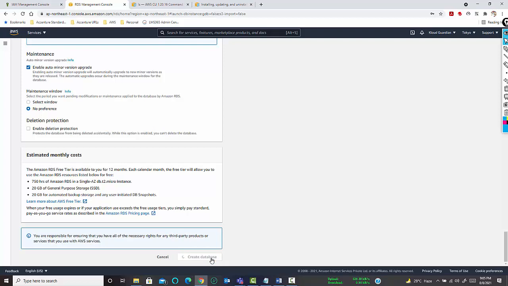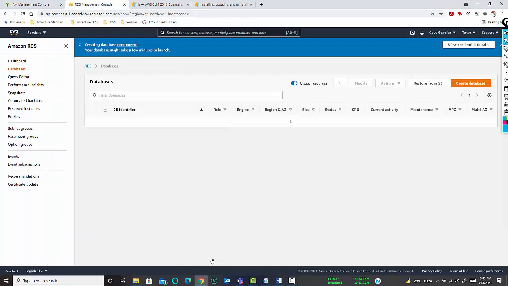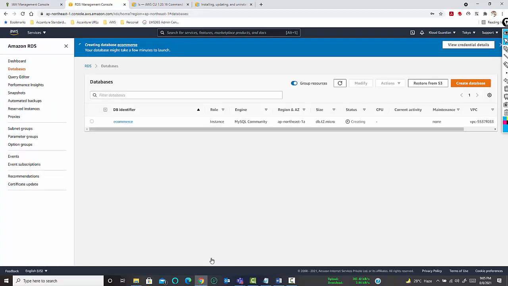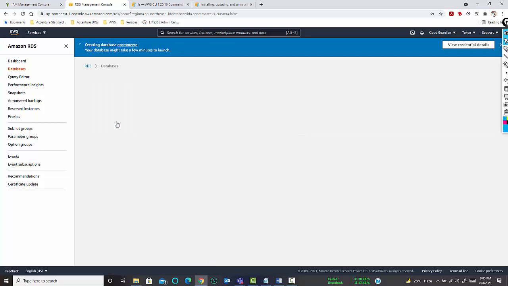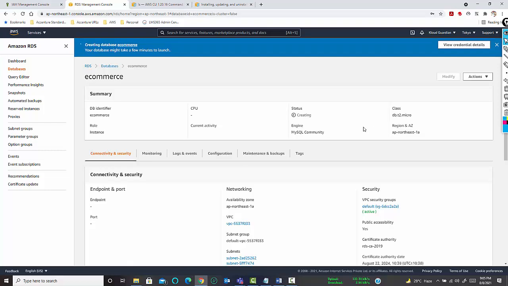So click on create database. By default, this database in a general scenario takes around 15 to 20 minutes for the provisioning to complete. Once the provision is complete, if you click on this database, you will find the current status of the database. You can see that the current status of the database is creating.